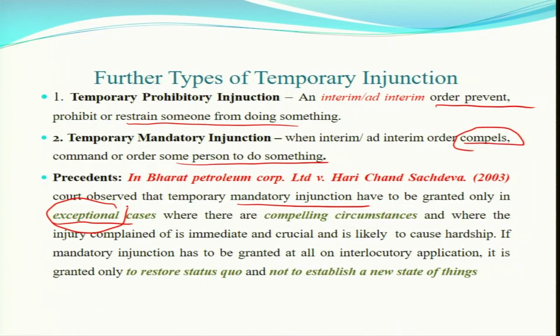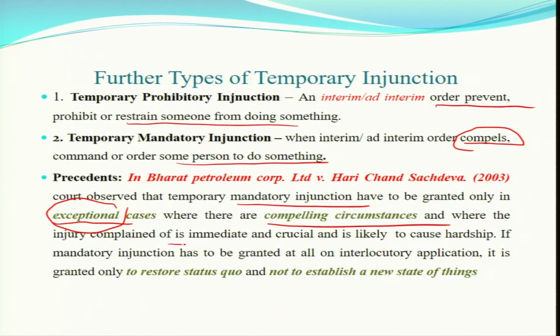So that is the reason we are calling it an exceptional situation, because this is basically compelling the opposite party. Compelling means you will be bound by that, and as per the situation, if the thing is not permitting you, because the court has to observe or monitor even the limitations of concerned parties and the limitations of courts also. Exceptional situation must be there for mandatory injunction, where there are compelling circumstances, where the injury complained of is immediate, crucial and is likely to cause hardship. If mandatory injunction has to be granted at all on an interlocutory application, it is granted only to restore status quo and not to establish a new state of things.